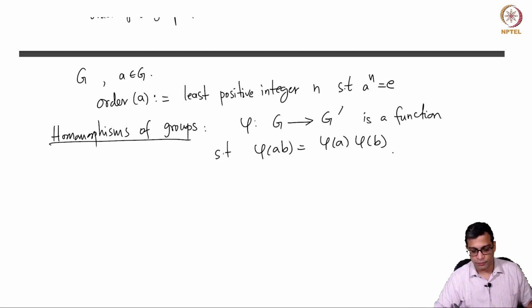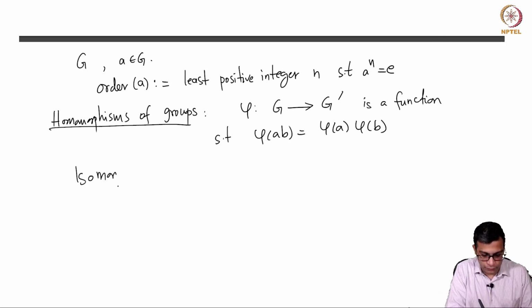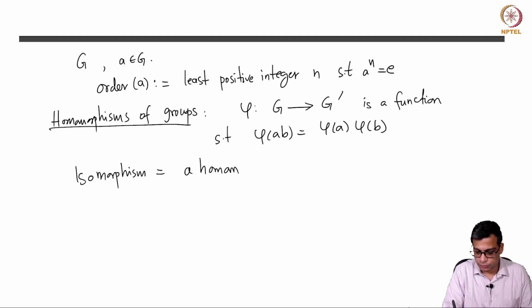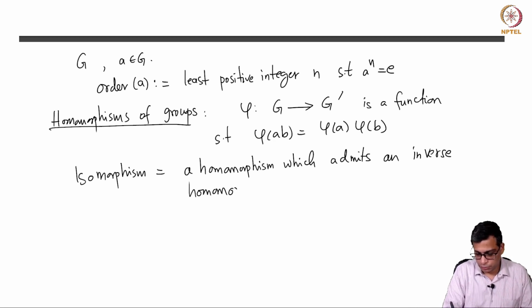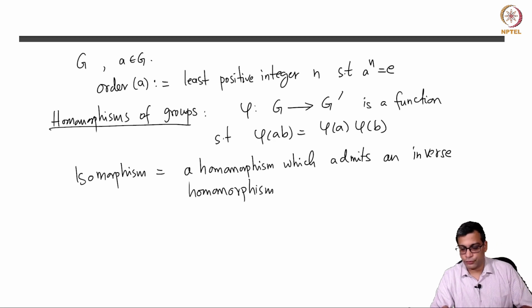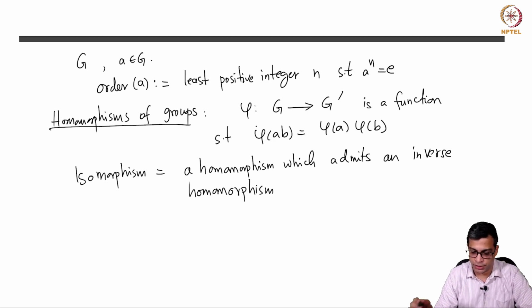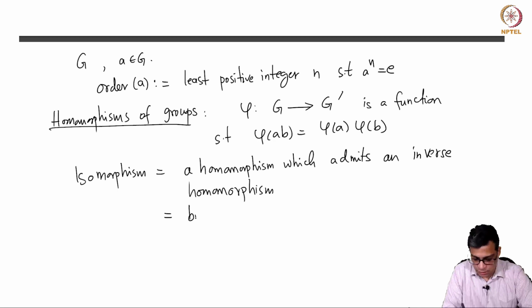Okay, so, this is what a homomorphism is, and an isomorphism of groups is simply a homomorphism which admits an inverse homomorphism, by which I mean phi from G to G prime is an isomorphism if there is a function psi from G prime to G, which is also a homomorphism such that the two compositions are identities on G and G prime respectively, and this is actually nothing but a bijective homomorphism.